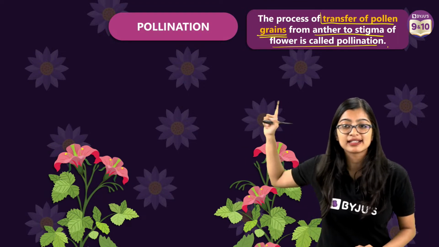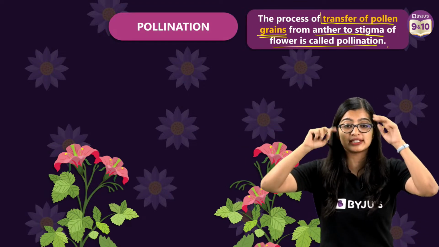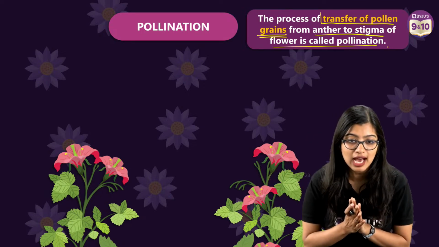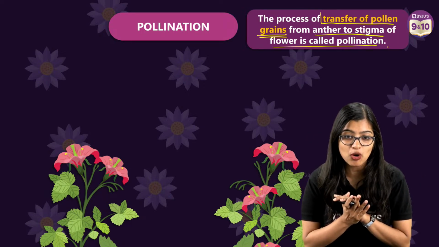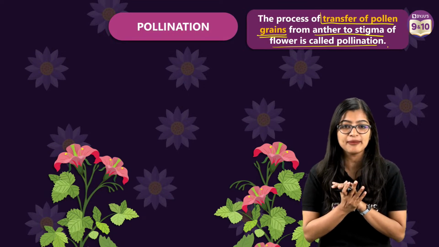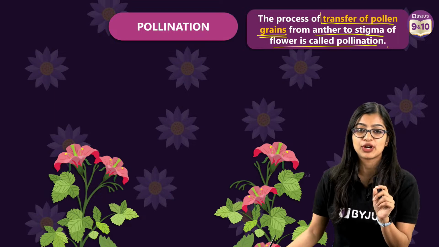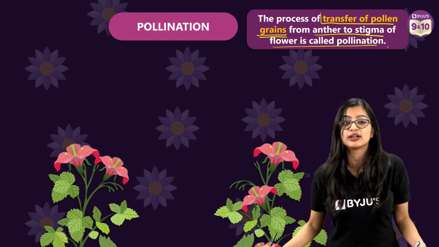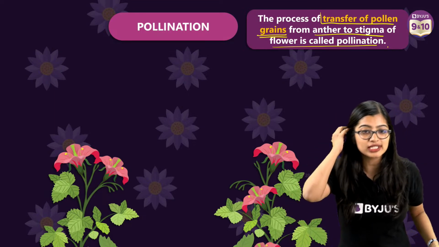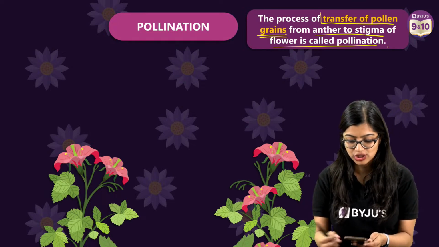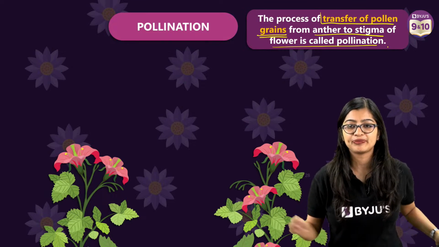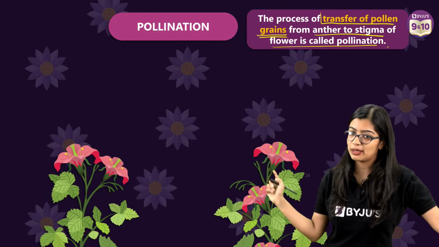So please take a screenshot of this, right? I want all of you to focus on class. Bad boy, Komal, please focus in class, okay? What do we mean by pollination? It is nothing but transfer of pollen grains from anther to stigma. I will tell you what is xenogamy in just a bit, okay? Please hold on.